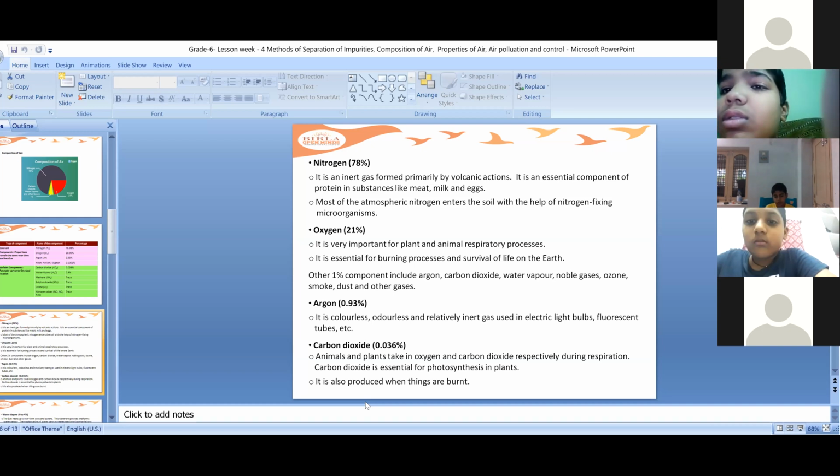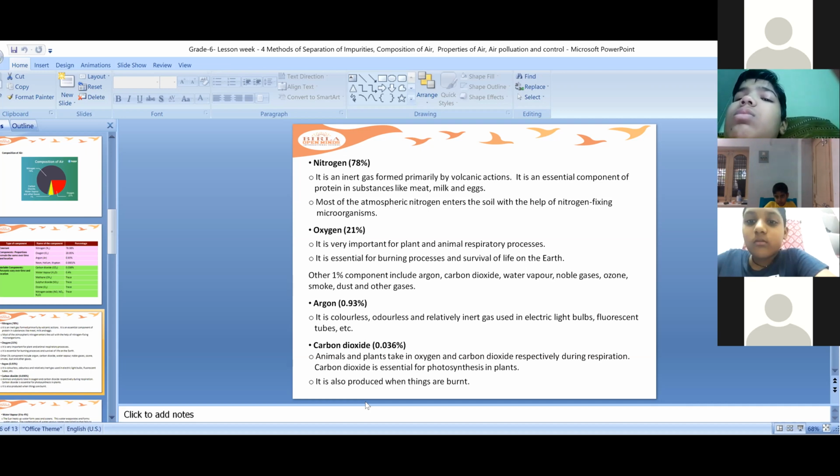Now you want to fire it, you collected wooden pieces together, and then you want to fire it so that you can cook on it. If you want to fire it, you need oxygen for this burning purpose. Without oxygen, you cannot burn anything. Okay, so children, oxygen is necessary for the burning process.